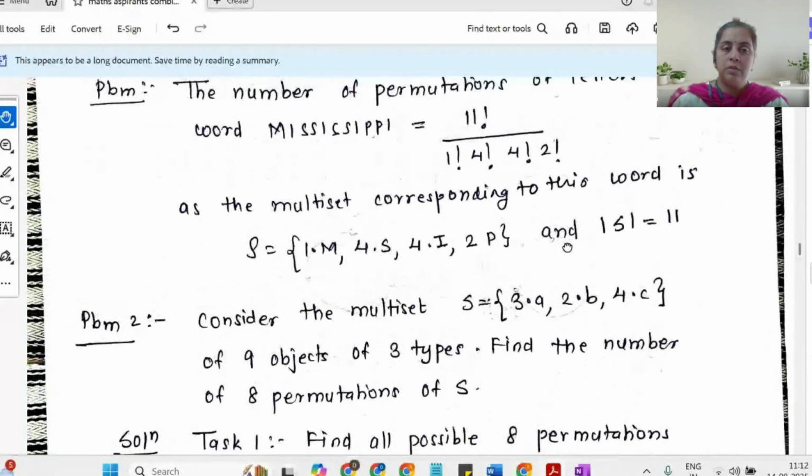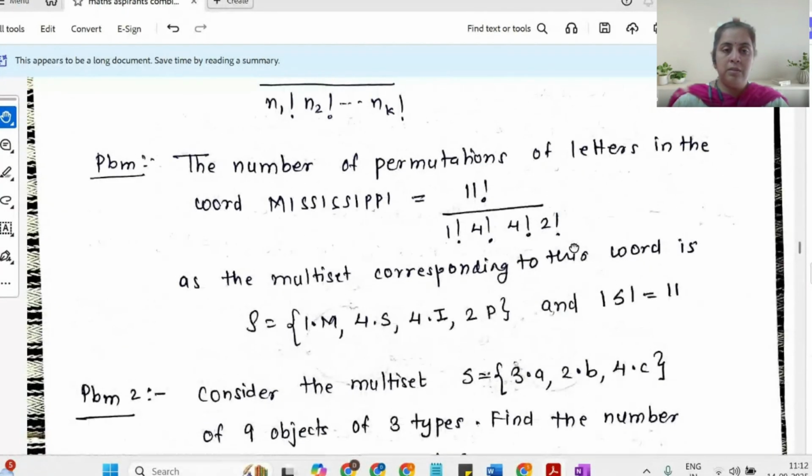So the number of permutations of letters which can be formed from the word Mississippi is 11 factorial divided by the product of the factorials of the repetitions, so it is 1 factorial into 4 factorial into 4 factorial into 2 factorial. Here I'm considering the permutation of all symbols which appear in the word Mississippi.